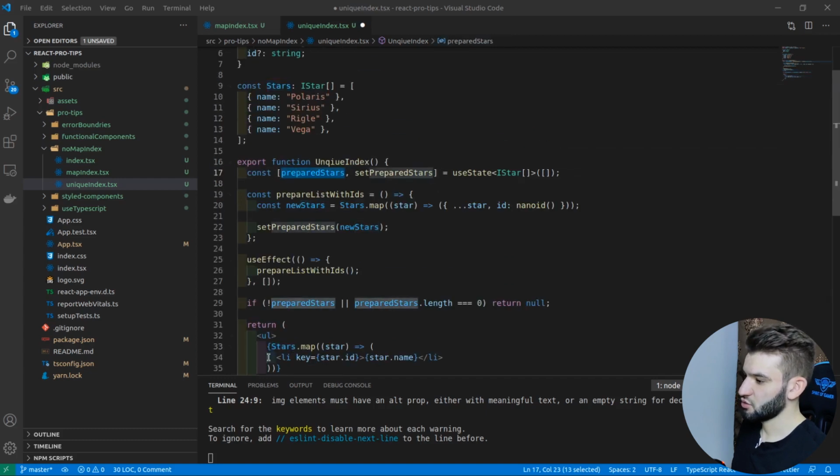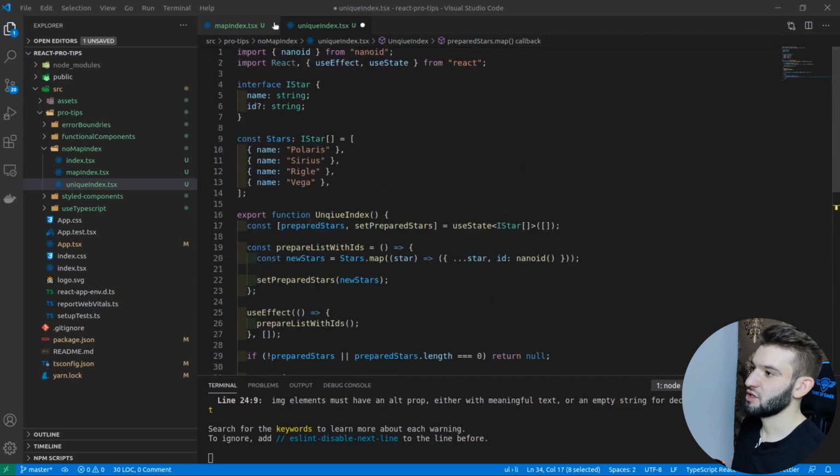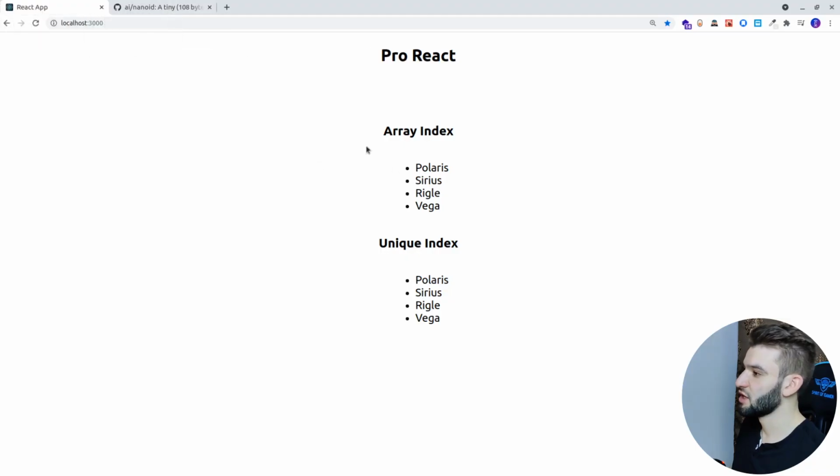Now later on, what we can do is just loop through the stars. In fact, I'm not doing this right, there's a bug, but yeah, just loop through prepared stars.map. You grab the star, then all you have to do is use star.id, and there you go. So we're putting this particular unique ID on the key. Now each item in here, each LI, has a unique ID, and in fact, that's much better than using the map index. So hopefully, guys, you got the point why you must not do that. So this is actually the example I'm talking about.